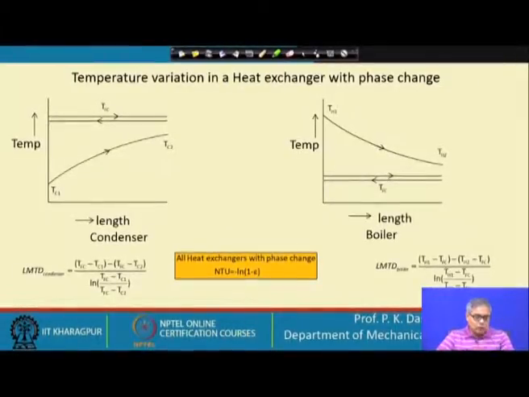As I have told, boiling and condensation are the two mechanisms of phase change which we will consider in our discussion. So, either we are dealing with a condenser or we are dealing with a boiler. Let us say that we are dealing with a condenser. The condenser temperature change is shown here: as it is all through the heat exchanger in the two phase condition, it is maintaining that phase change temperature TFC throughout the length.